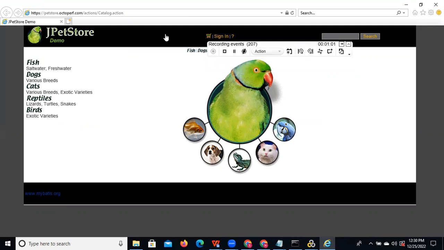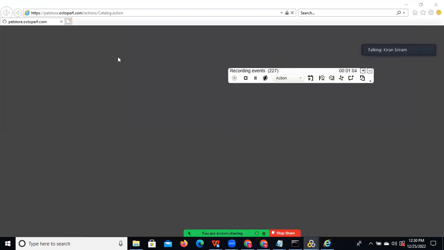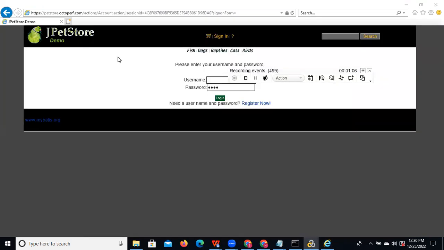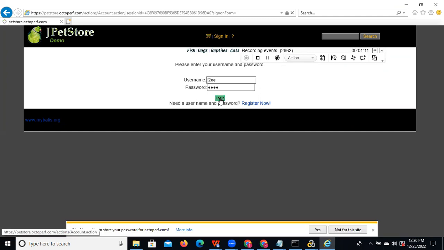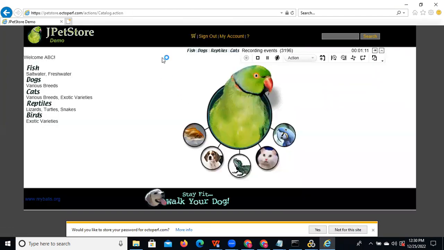You can click the sign in button. Now you can observe it is opening the sign in page. Still you are logging in, right? You can give the username and password. Click on the login button. See, now observe sign out is there, which means login is successfully completed. Once login is completed, you need to end the transaction. Start transaction means the start; end means what is completed. So login is completed, you can end this login.